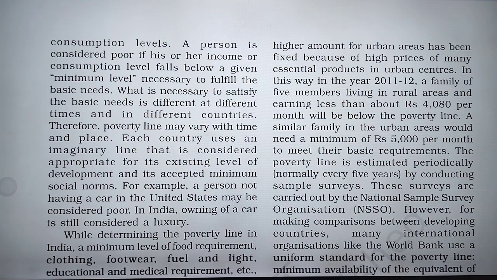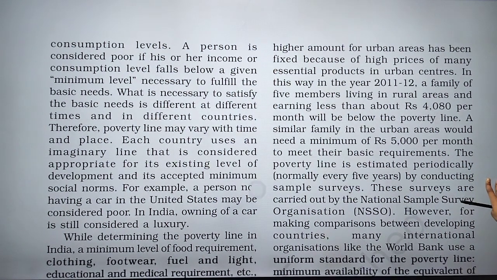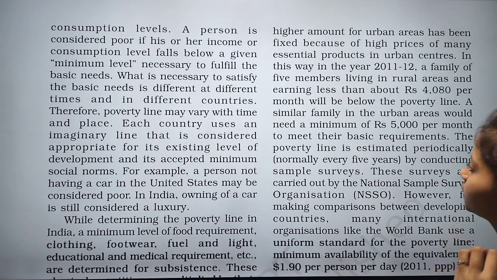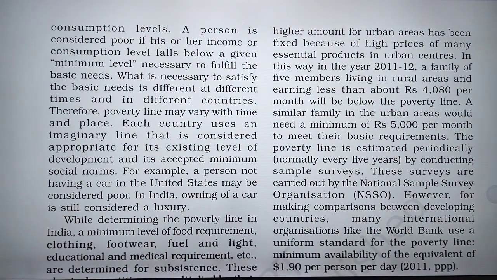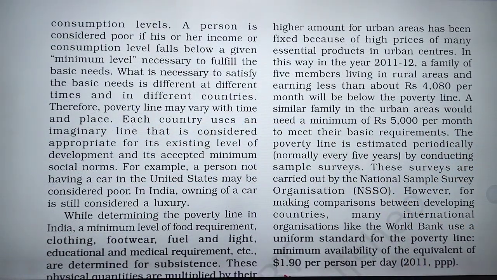A similar family in urban areas would need a minimum of rupees 5,000 per month to meet their basic requirements, whereas in rural areas the same requirements need only 4,080 per month.